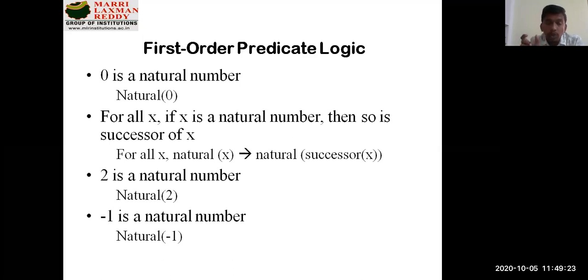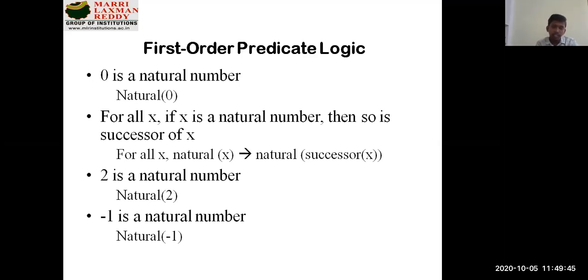But here you need to understand how to transform the given sentence into predicate logic. That's what we call natural of x implies natural of successor of x. That is, if 5 is a natural number, then 6 is also a natural number. That's how it is represented.